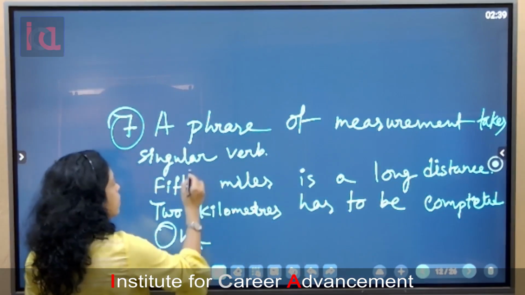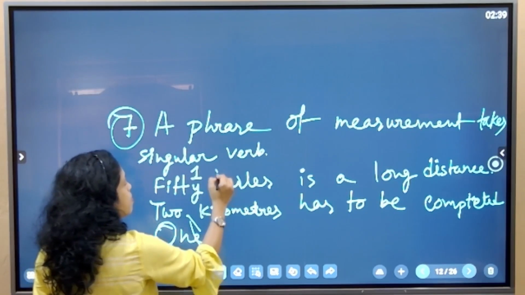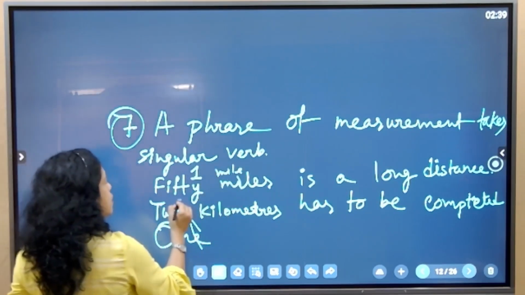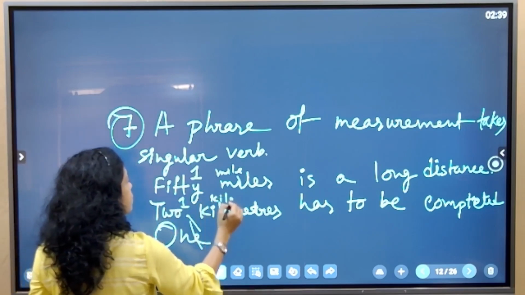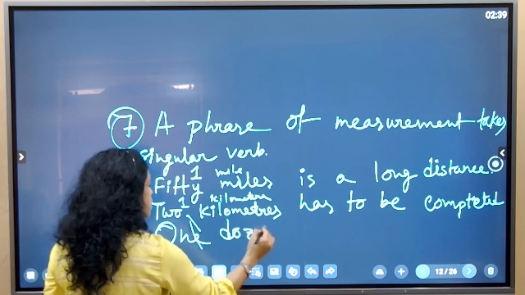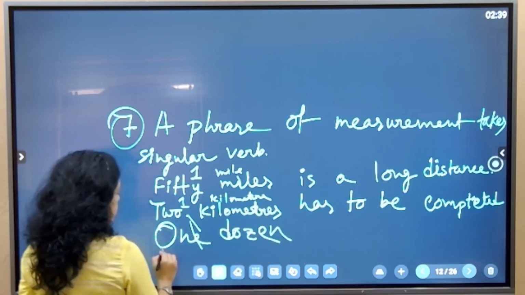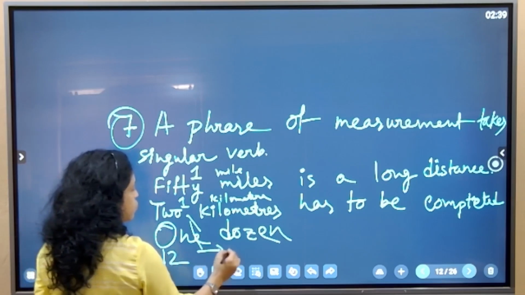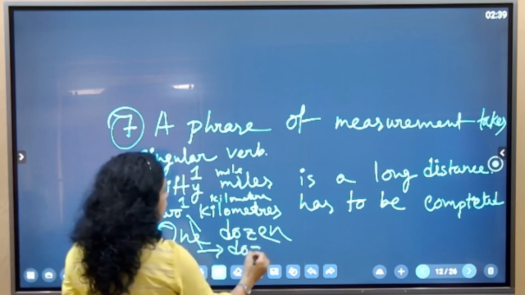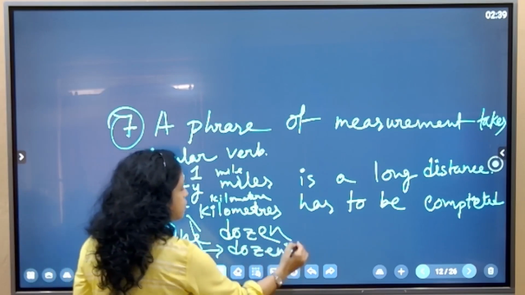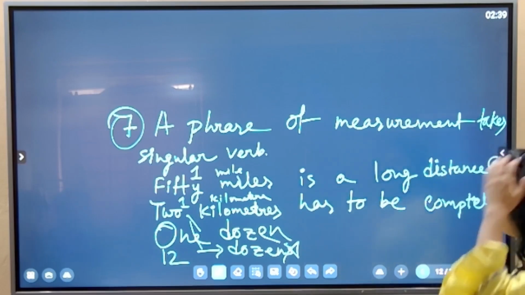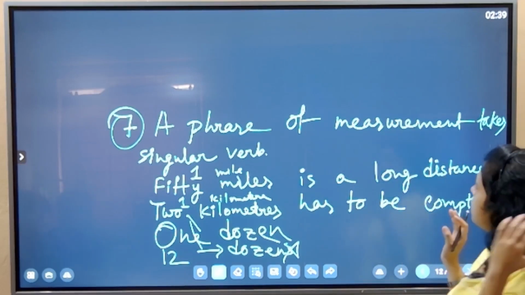If we write one, then it will be one mile, one kilometer, one dozen. And 12 will be what? Dozen, yes. 12 dozen. Don't write dozens, it's wrong. The plural form of dozen is dozen. So in this way we will use a singular verb.